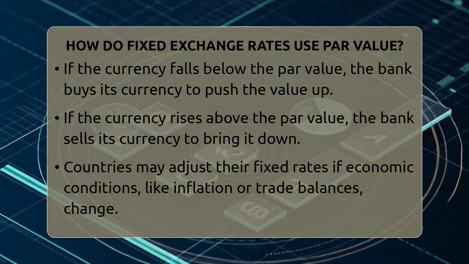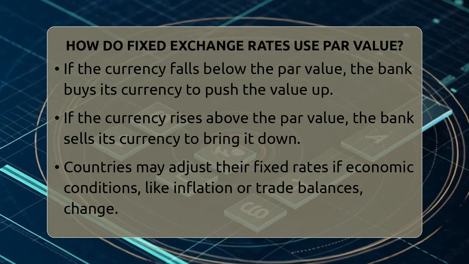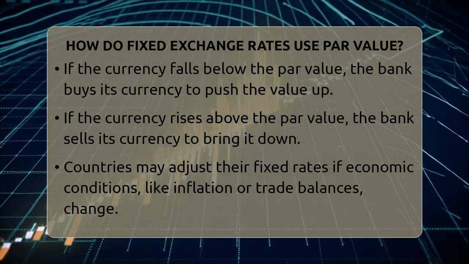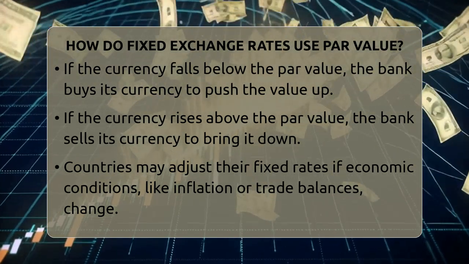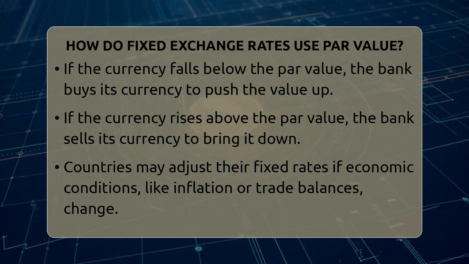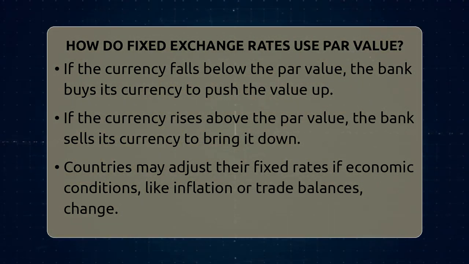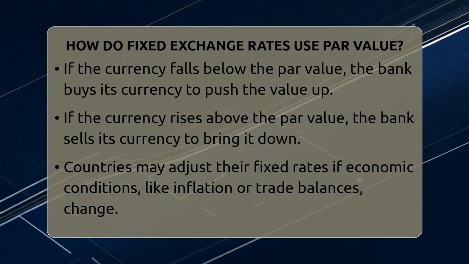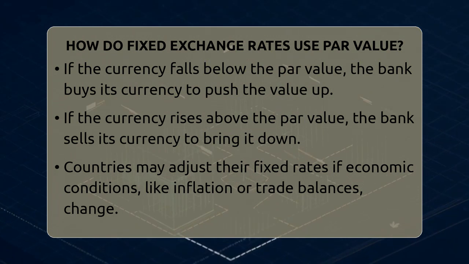Sometimes, the par value acts as a guide rather than an exact target. Countries might adjust their fixed rate if economic conditions change. For example, if inflation rises or trade balances shift, the government might decide to change the peg slightly. But the main idea is that the par value provides a reference point that helps keep the currency's value predictable.